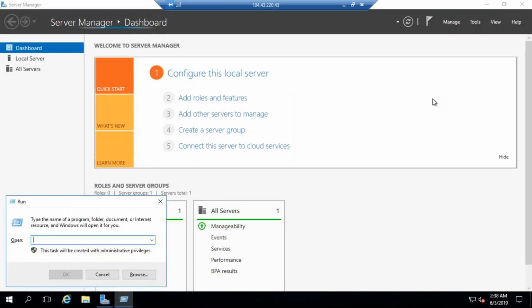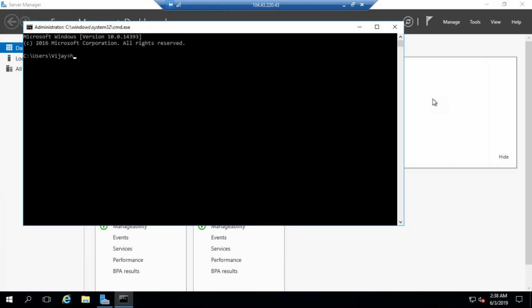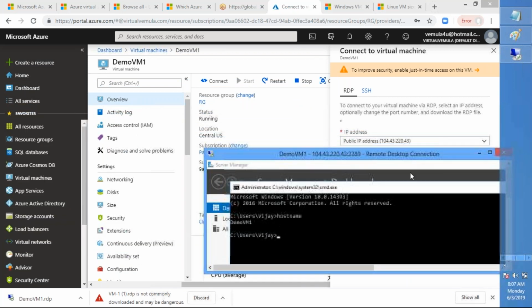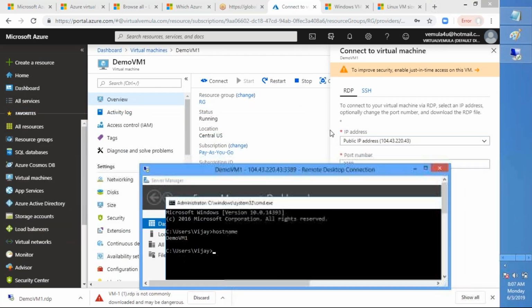Now let us quickly see what host name it picks. The host name it picks here is the same name that you gave at the virtual machine, right? The name you gave here is the same name that is picked by your virtual machine. Now can I change this name?